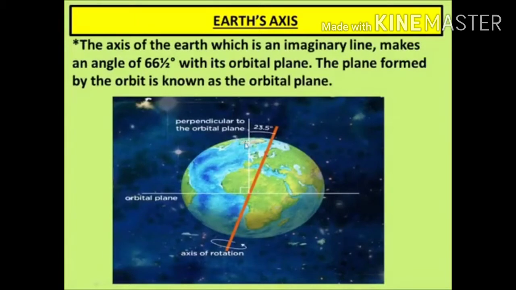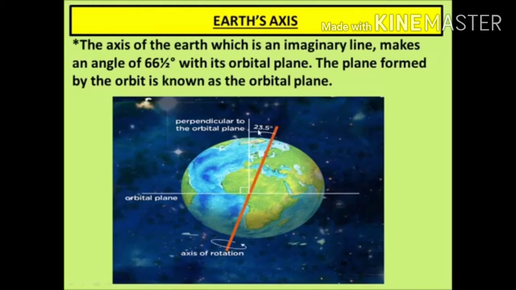The axis of the earth, which is an imaginary line, makes an angle of 66.5 degrees with its orbital plane. The plane formed by the orbit is known as the orbital plane. This orbital plane is formed by the orbit of the earth when it is moving around the sun. So the circle or the plane formed due to this orbit is why it is called the orbital plane.